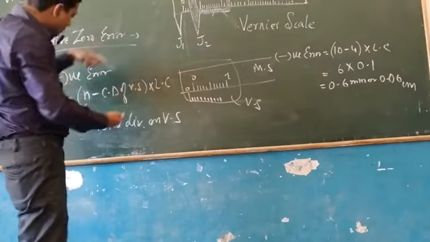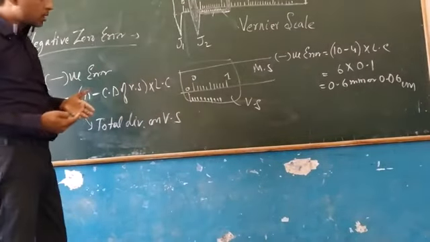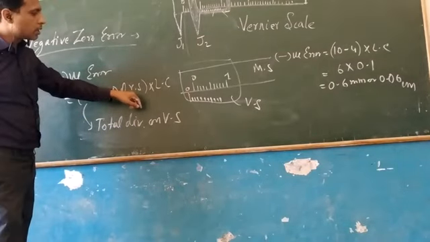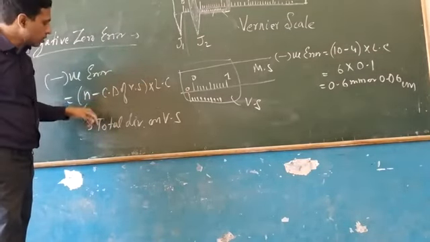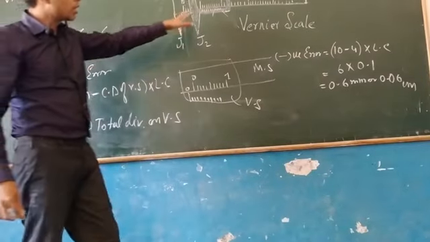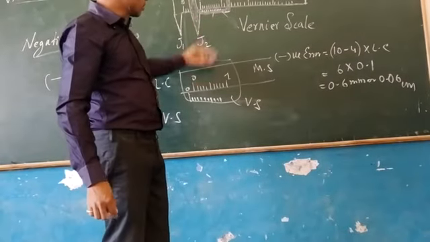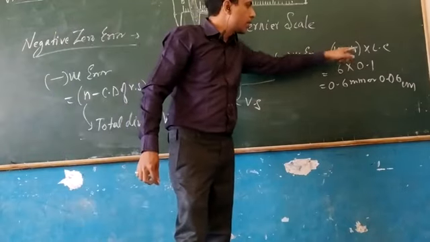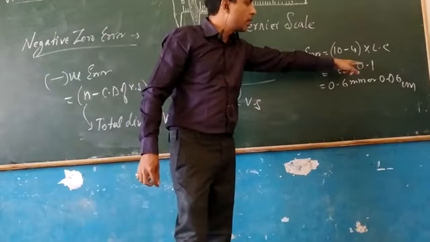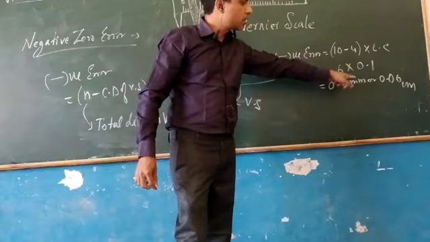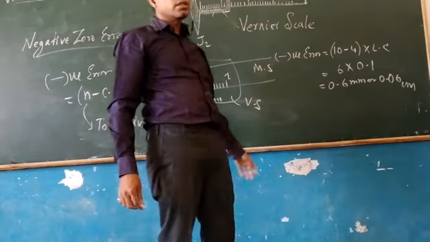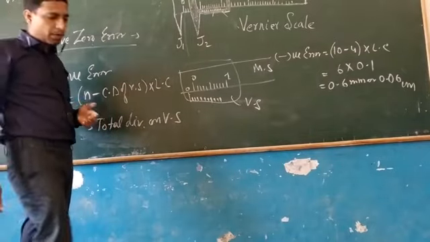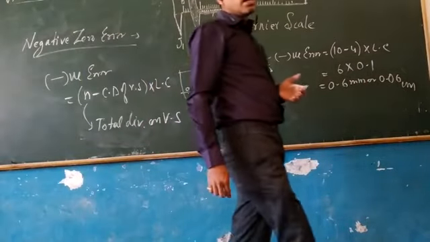Correction is adding it to the final measurement, and the value will be n minus coinciding division of vernier scale multiplied by least count. That is, in this case, total number of divisions is 10. Suppose the fourth division is coinciding with any division, so 10 minus 4 into least count, so 6 into 0.1, so 0.6 millimeter or 0.06 centimeter. So this is all about how to use a vernier caliper for measuring the length.